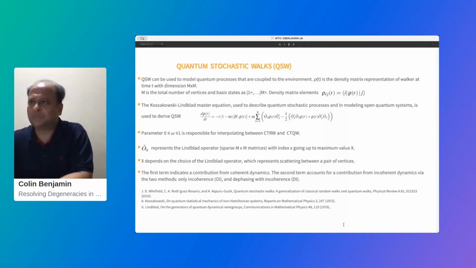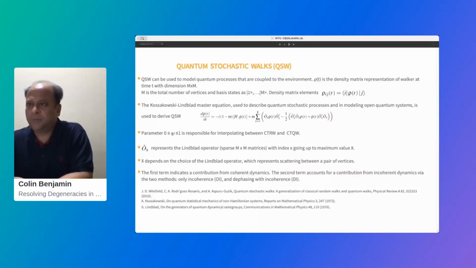So M here is the total number of vertices, and we denote the basis states as ket i, and any density matrix element in this matrix can be found by this inner product of the ith and the jth vertex. To evolve this, in the classical PageRank algorithm, we had the translation operator, which will determine the probability vector at some other instance of time. Here we use what is called the Gorini-Kossakowski-Lindblad master equation, and it determines how your density matrix will evolve in time. I'm not going deep into it, but if you want to read, you can read these 3 papers which deal with it much more elaborately.